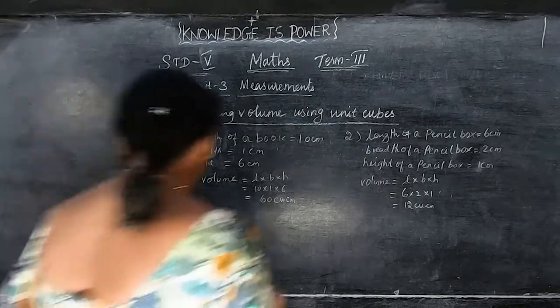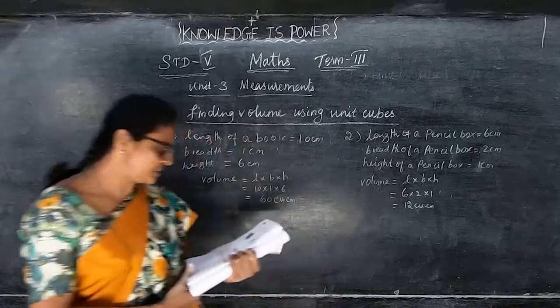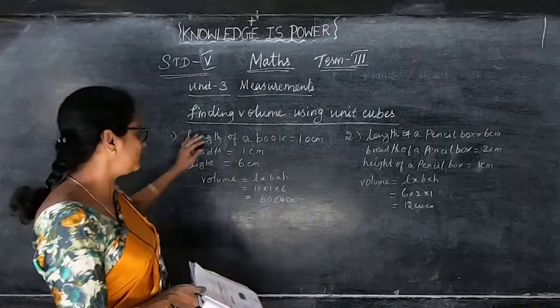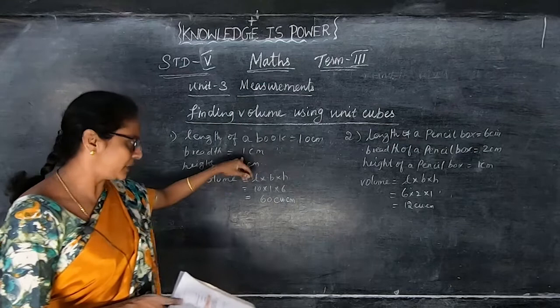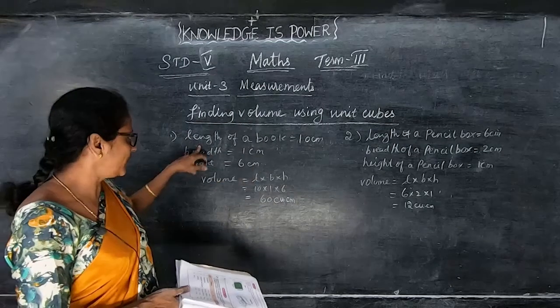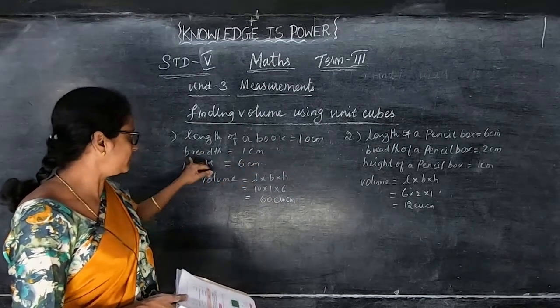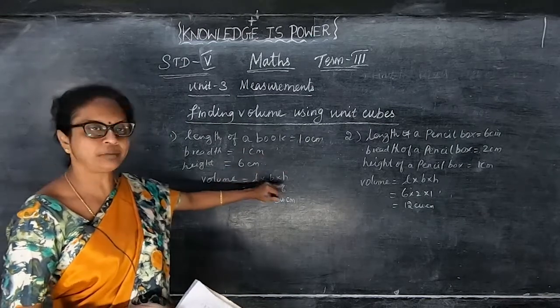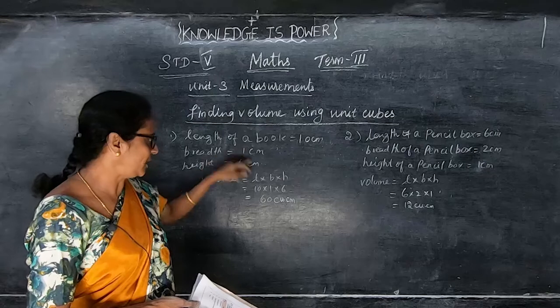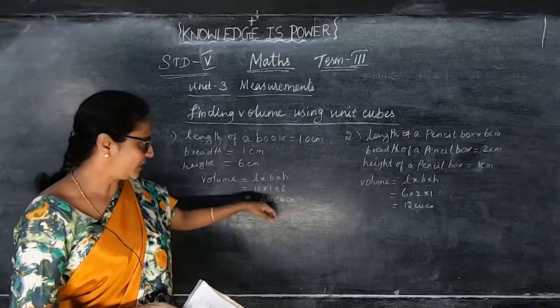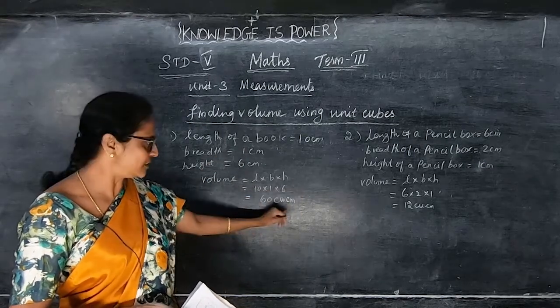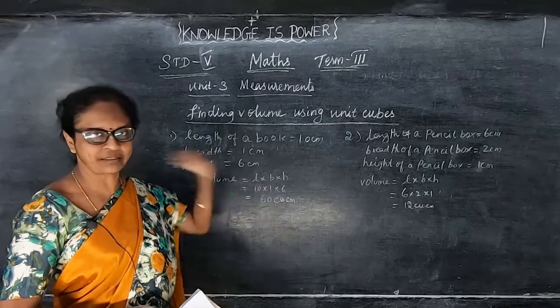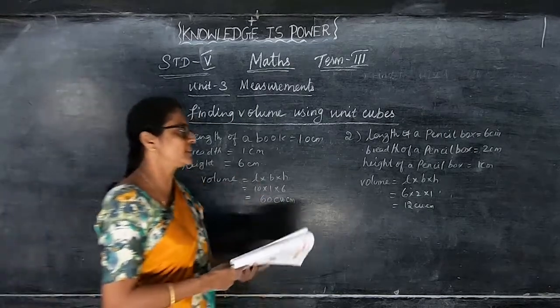So in volume, if they ask, it means multiplying the dimensions. You have to multiply the length, breadth and height. The length of the book is 10, breadth of the book is 1 and height is 6. So to find the volume, length into breadth into height: 10 into 1 into 6. 10 ones are 10, 10 sixes are 60 cubic centimeter. When finding volume, the unit is cubic centimeter.